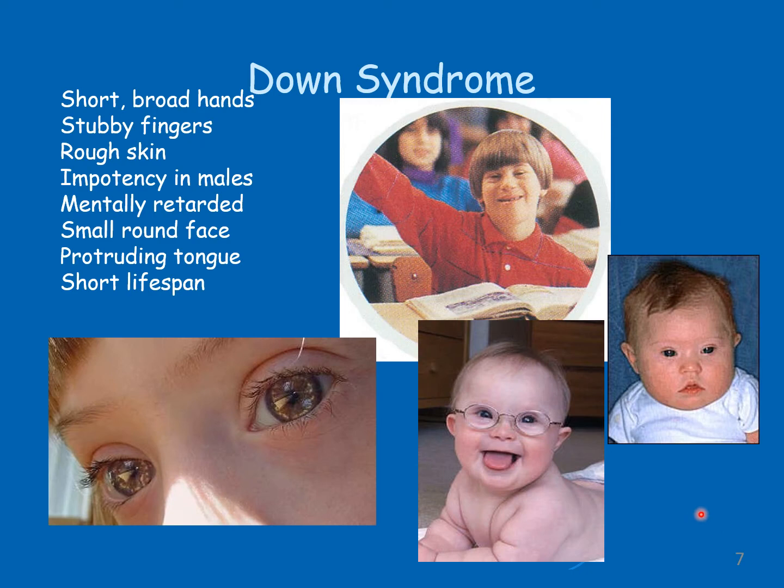These are some symptoms by which you can identify a person having Down syndrome. The person, male or female, will have short, broad hands. The hands will be short and broad, the palm will be broad, with stubby fingers and rough skin, impotency in males, and they will usually be mentally retarded. They will have a small round face, protruding tongue, and usually a short lifespan.